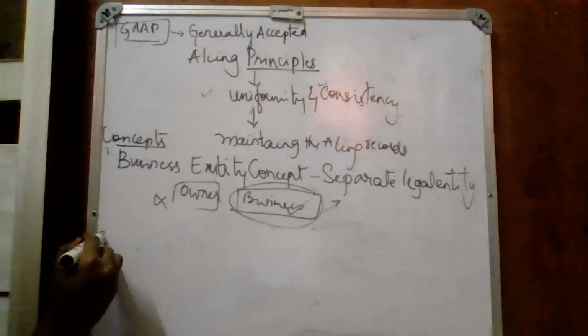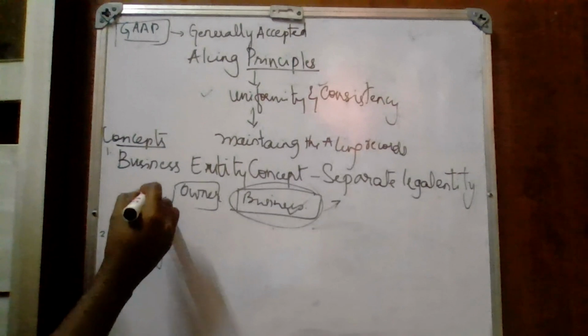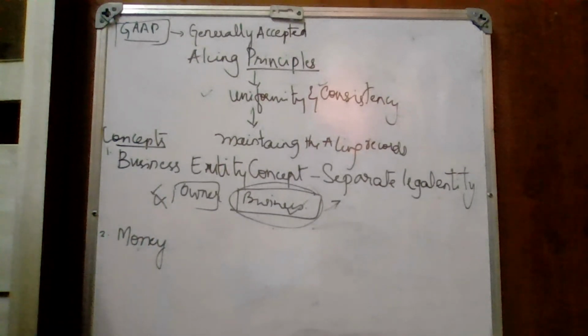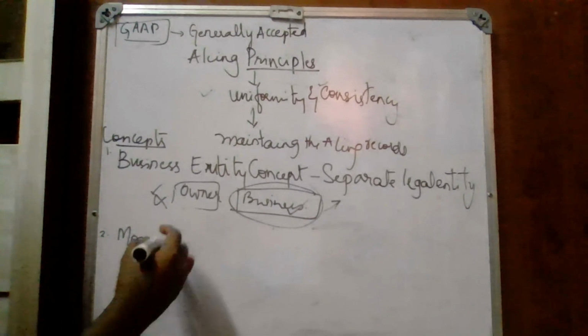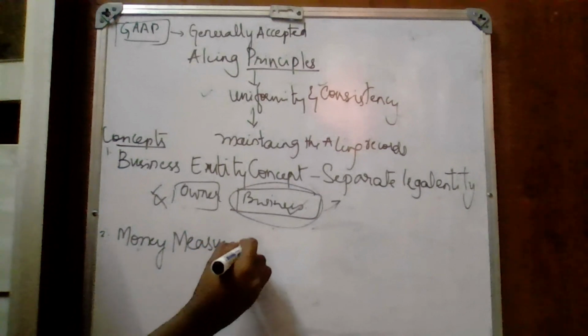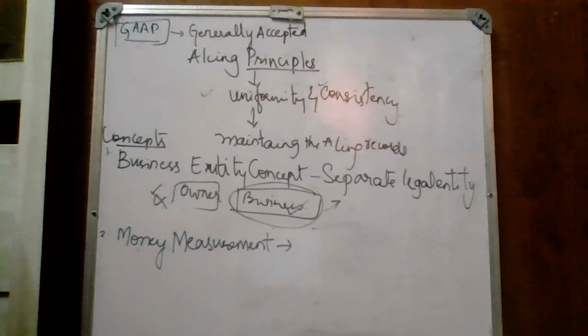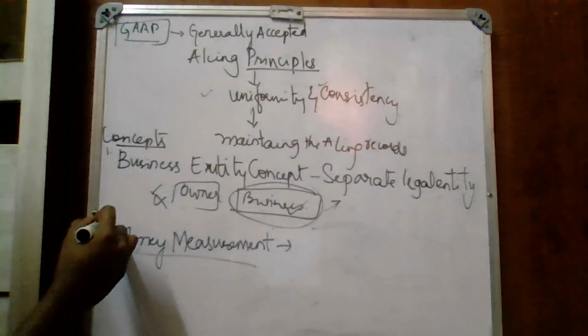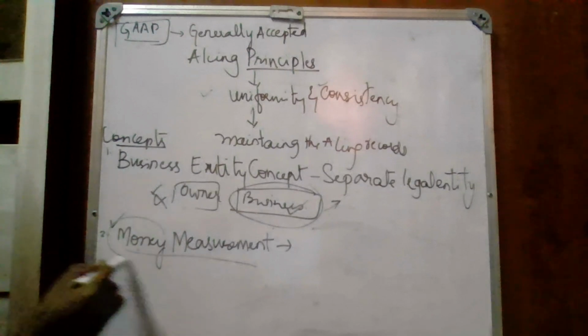Next, we have the money measurement concept. Personal expenses or income shall not be considered when recording any transactions. Any transaction that takes place shall be measured in terms of money. If there is an exchange of goods for goods, no, the barter system is not allowed. Any transaction that has taken place should be considered in terms of money.